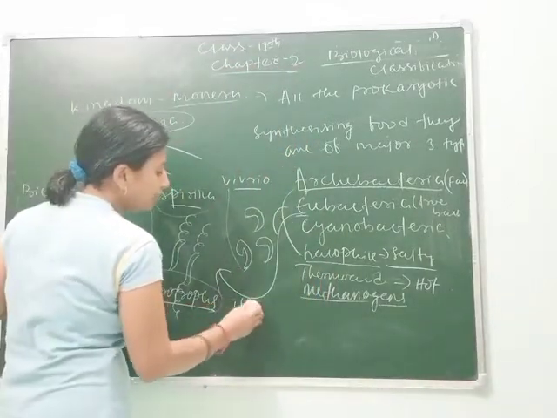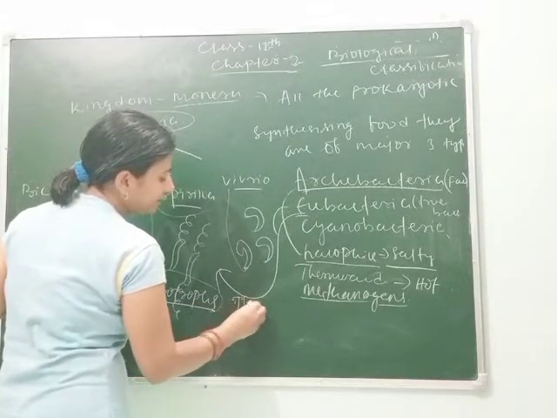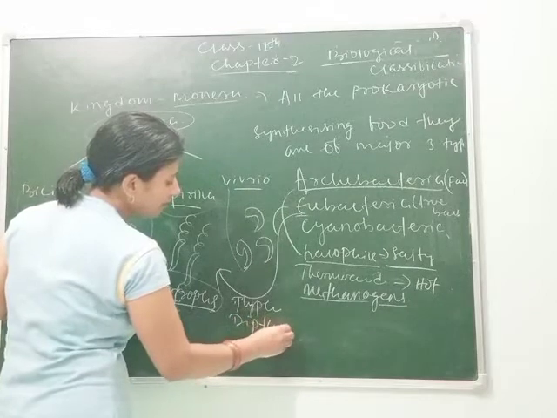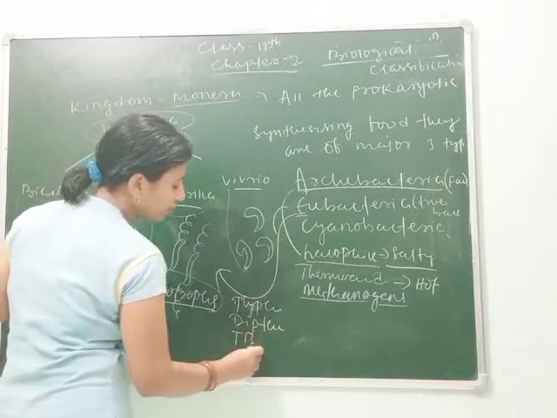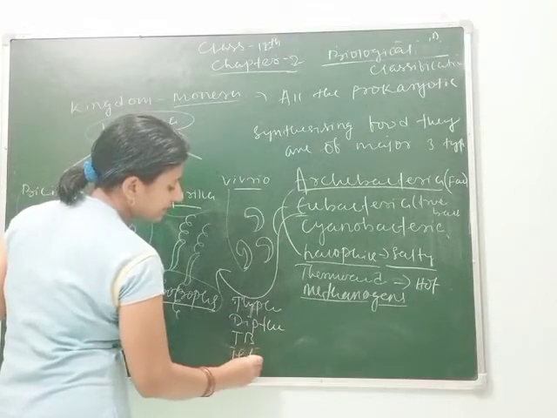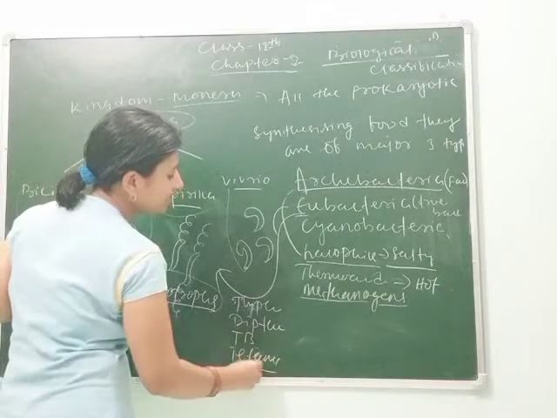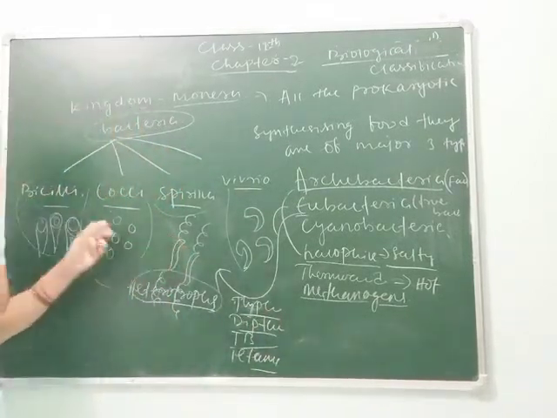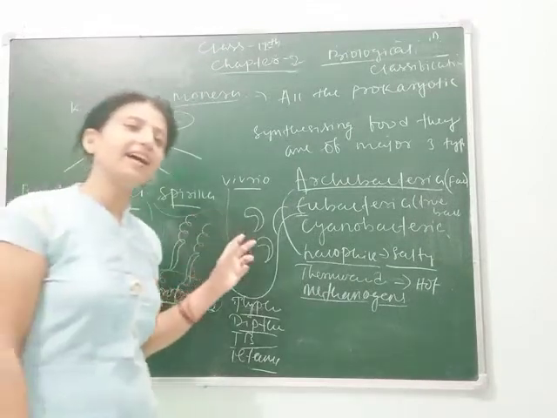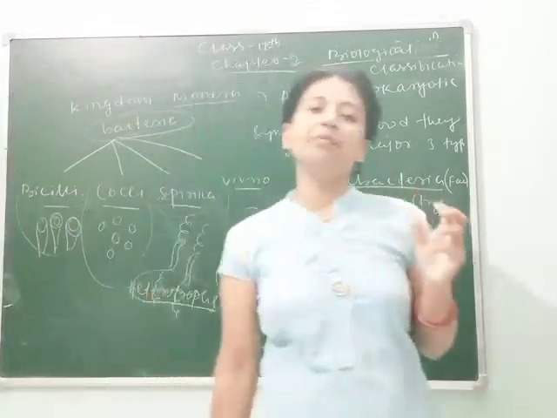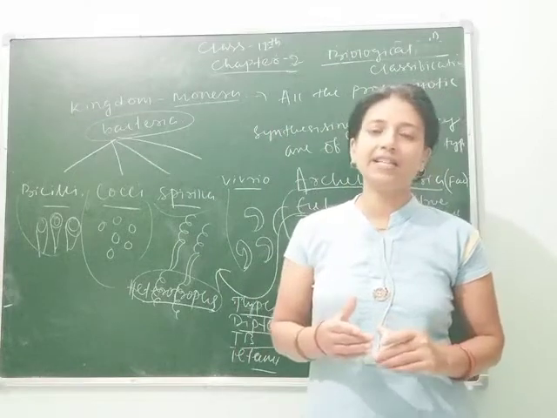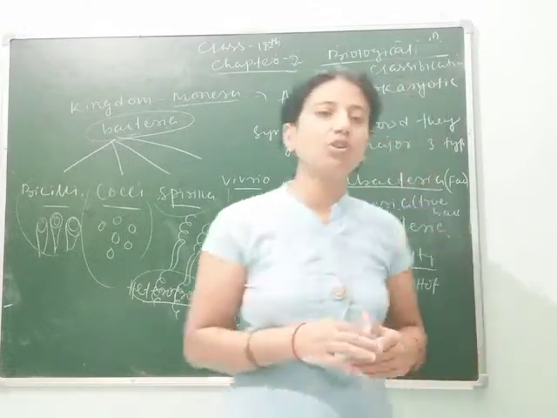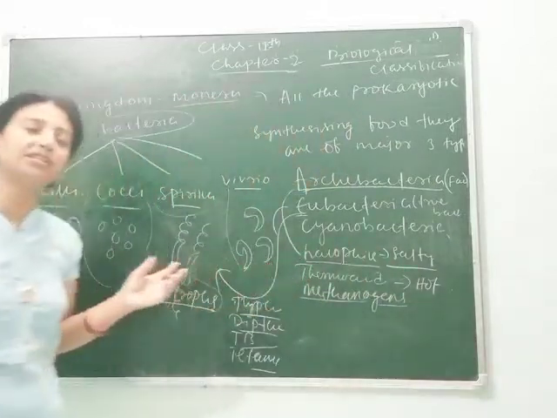Typhoid, you know about typhoid, then diphtheria, then TB, which is called tuberculosis, then tetanus. These diseases are caused to human beings due to the bacteria. And as I have told you, many of the bacteria are helpful to us. Suppose lactic acid bacteria, which is called lactobacillus, converts milk into curd. That's why it is beneficial for us.